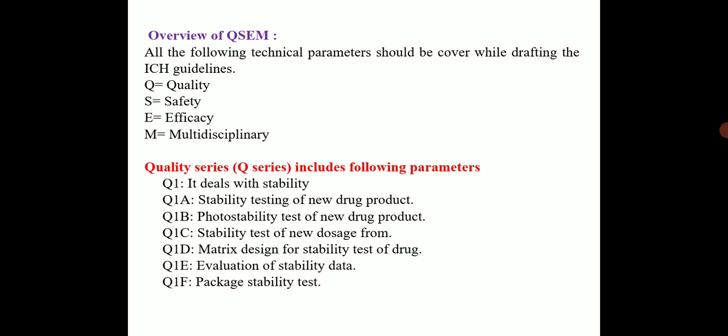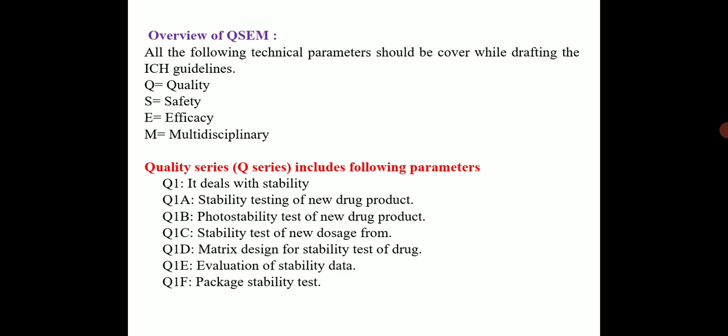Next point we have to study, that is the overview of QSEM. Here all the following technical parameters should be covered while drafting the ICH guidelines. That is, Q is related with quality, S is related with safety, E is efficacy, and M is multidisciplinary.